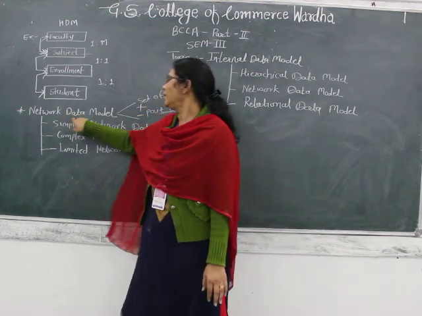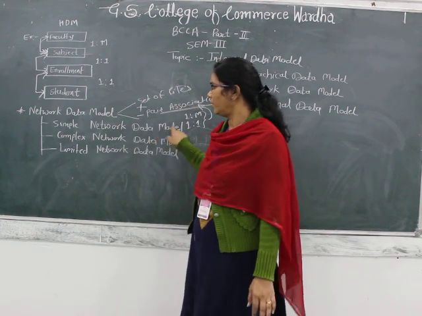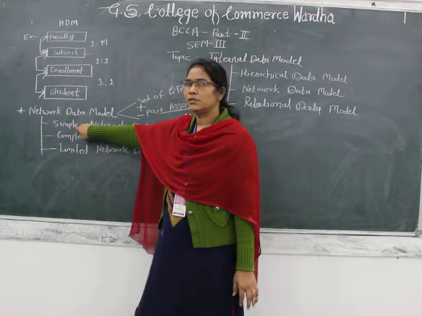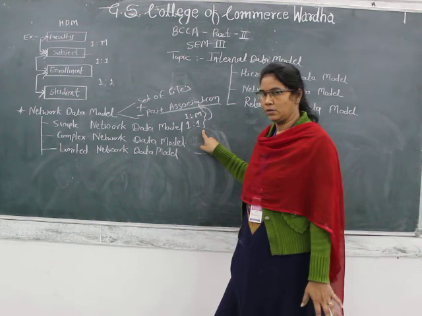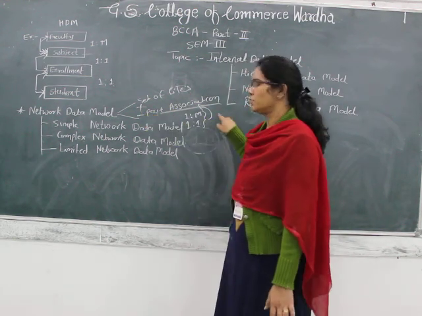Again, the network data model is classified into three parts, like simple network data model and complex network data model. Okay, so what is the simple? Simple is nothing but 1:many and 1:1 association, with a set of files plus pair association.